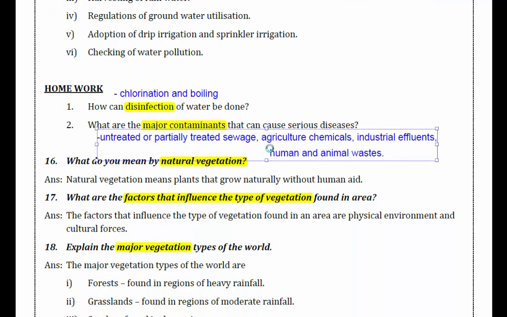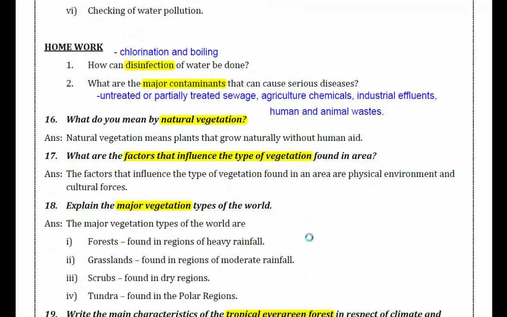Let's go to the homework. How can disinfection of water be done? In order to disinfect, chlorination and boiling should be done. Do you know what is chlorination? Adding of chlorine in the water. Boiling: boiling water in your rice cooker or in a boiler or whatever.